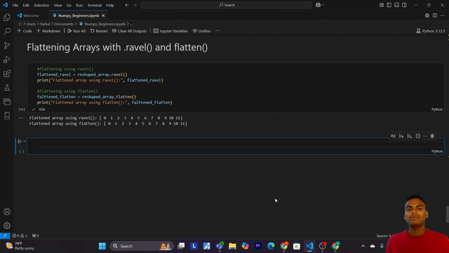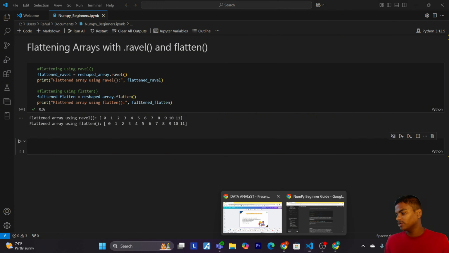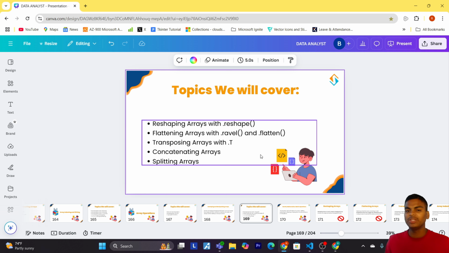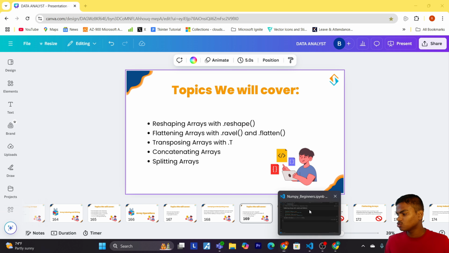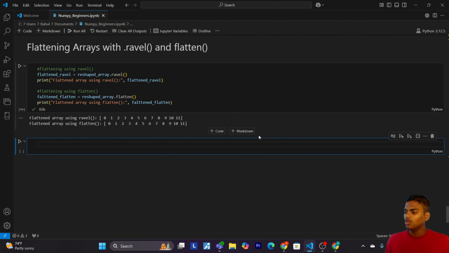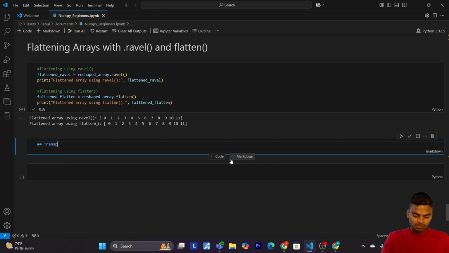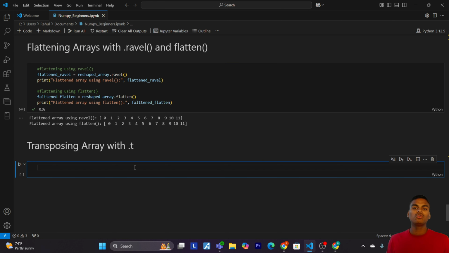So now the next topic that we are going to learn is transposing arrays with dot T. Now let's come to our VS Code. First of all, let's give markdown. Now we are going to learn transposing array with dot T method. Transposing swaps the rows and columns of an array.